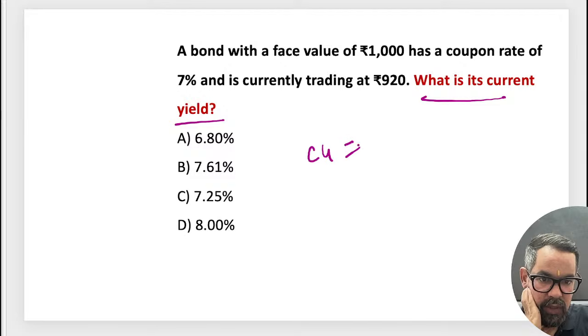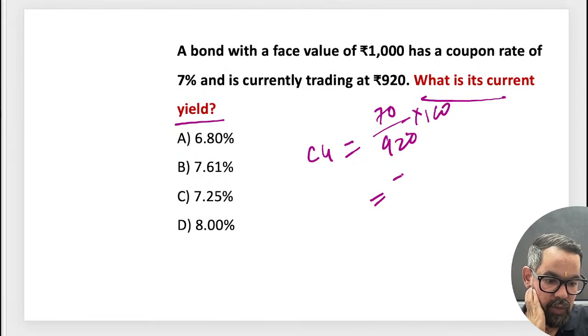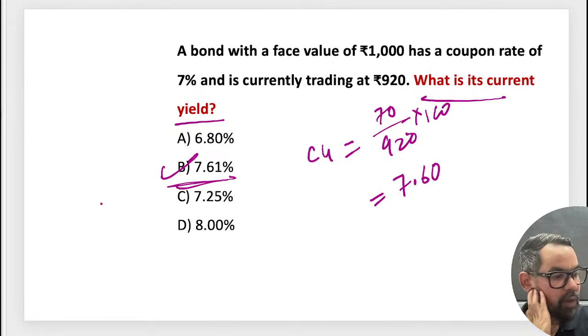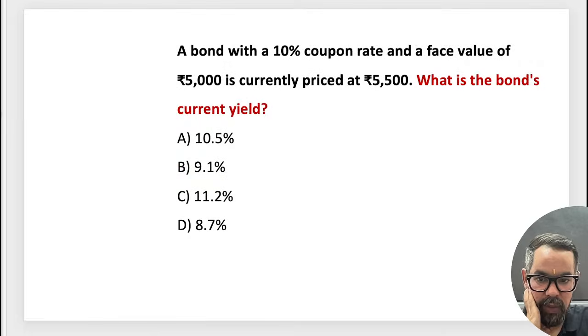So current yield is equal to 70 divided by 920 into 100, so it is coming around 7.608. So option B will be the right answer for this particular question. Correct? Let's move ahead.